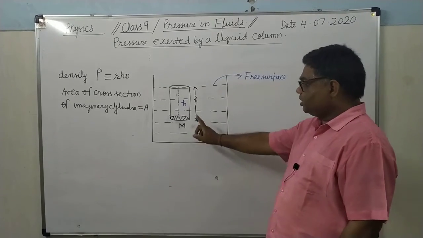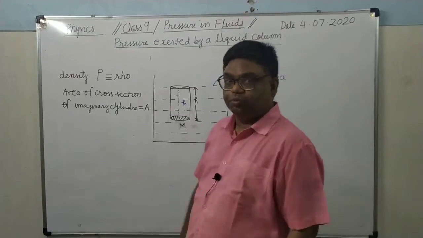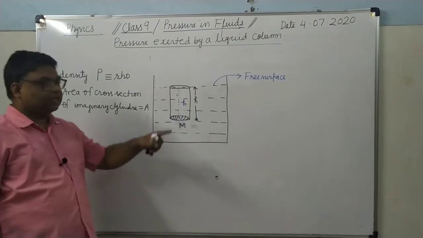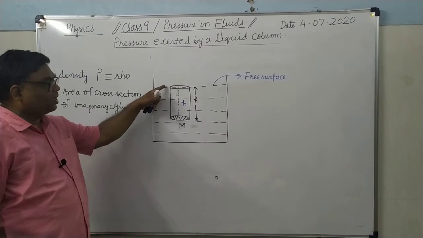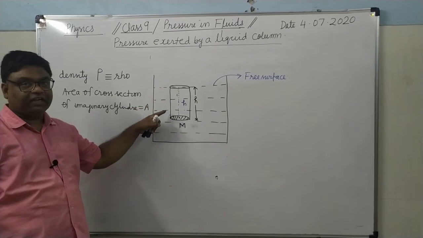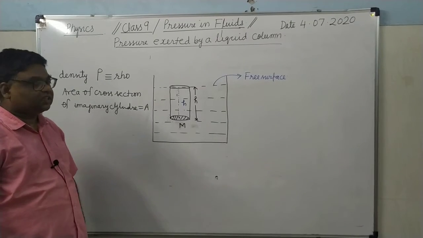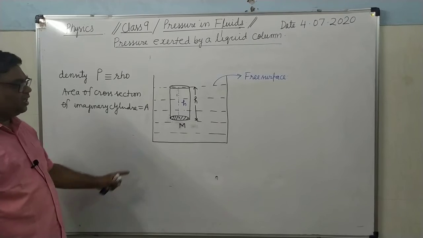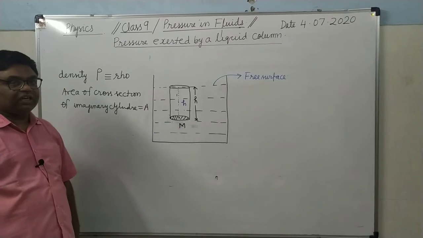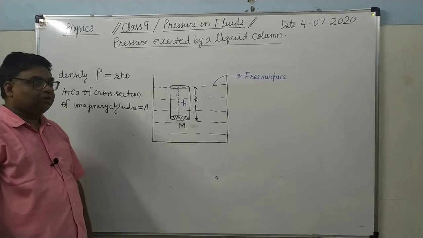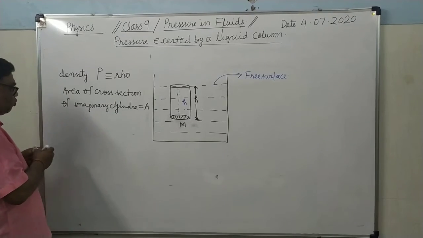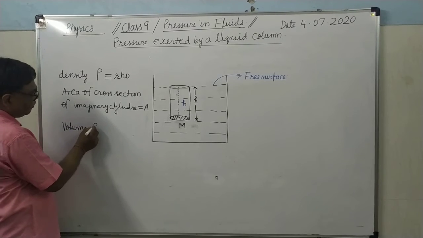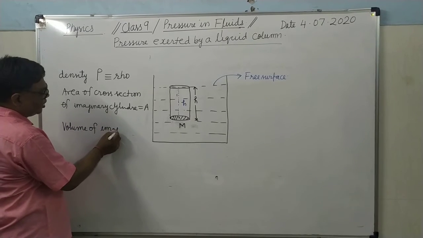In order to determine the pressure at the point M, we will assume an imaginary cylinder, which is situated just above the point M and is erected up to the free surface. Means what is the total height of the cylinder? It is h. Let the area of cross section of this cylinder be capital E. So see here, what will be the volume of the imaginary cylinder?